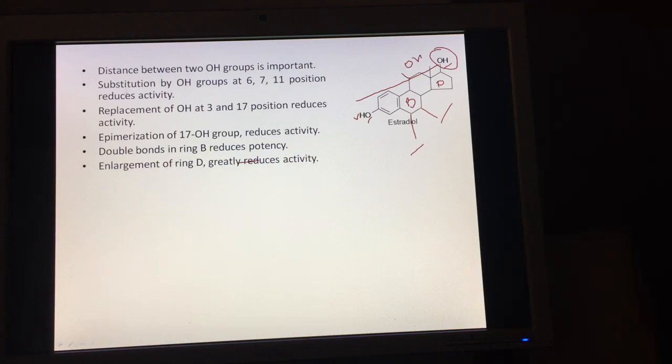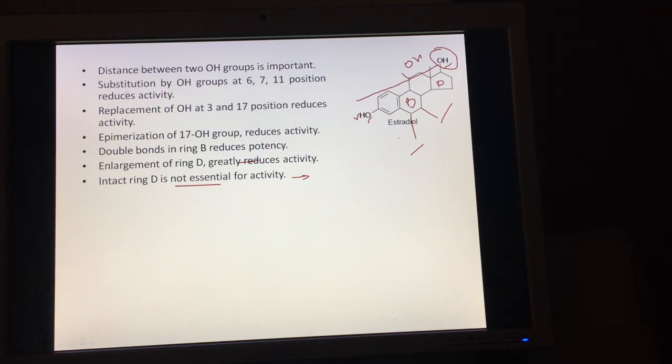And thus the intact ring, however, is not essential for the activity. Okay, enlargement of this ring D decreases the activity significantly. However, this ring can be broken from here or here. So an intact ring D is not essential for activity. We will see this when we discuss the non-steroidal estrogens, the basics of this.